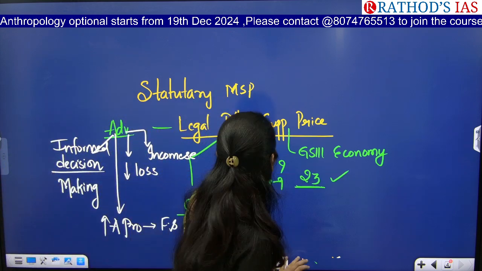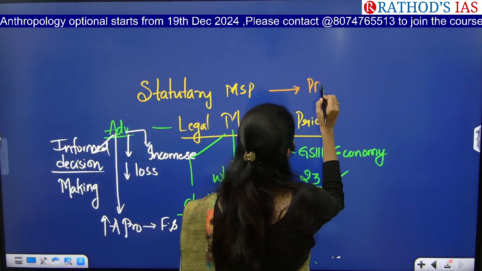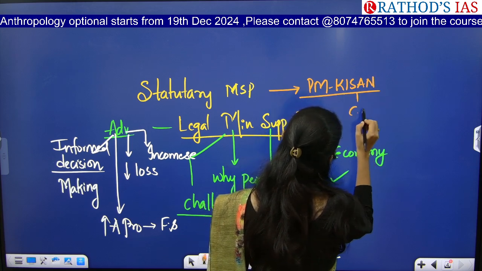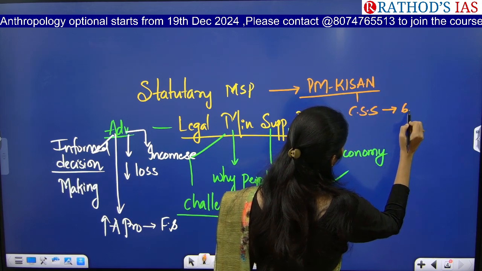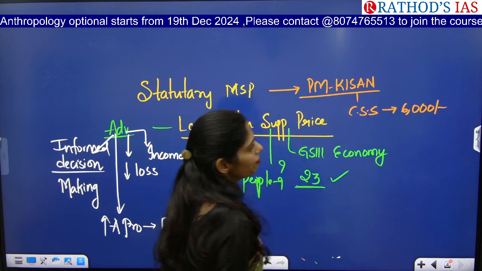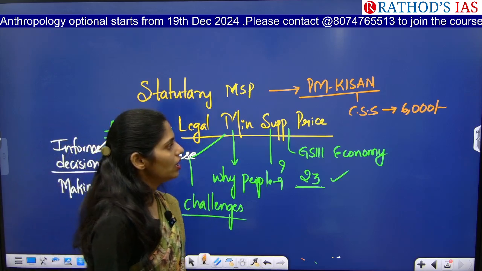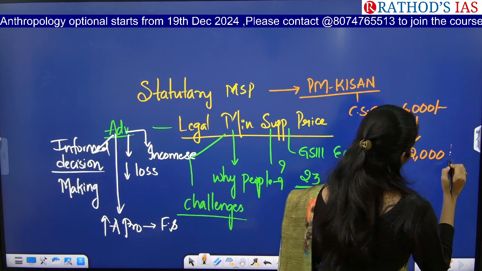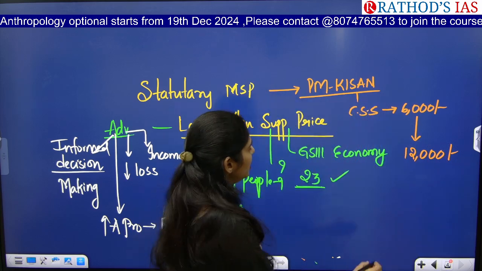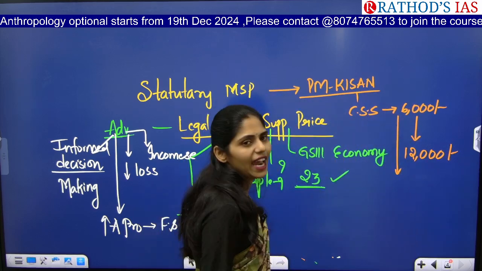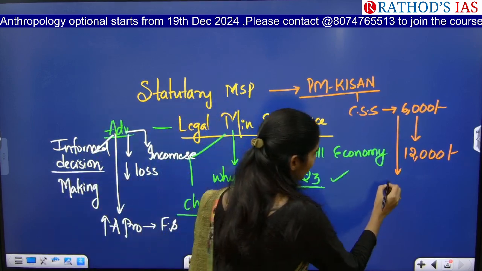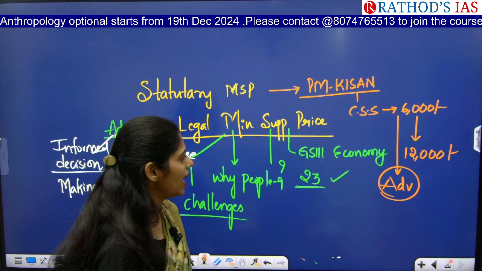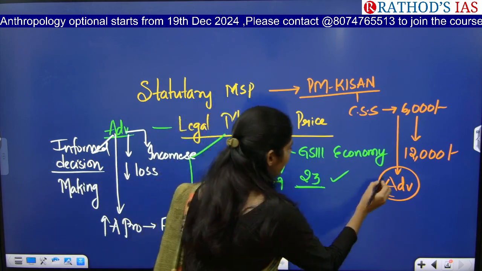Apart from this, this article also says that we have one scheme called the PM Kisan scheme. It is a central sector scheme under which the government provides 6,000 rupees of financial support to a farmer. This article is saying that we have to increase this 6,000 to 12,000 rupees. Now tell me, whenever the government increases the financial assistance to farmers, what will be the advantage? The advantage will be that farmers will have some income, right? So that they will go for